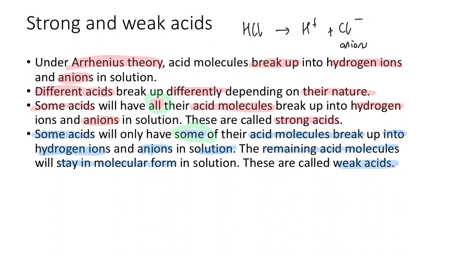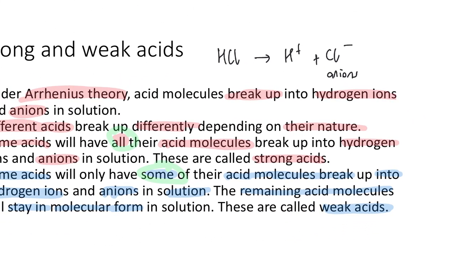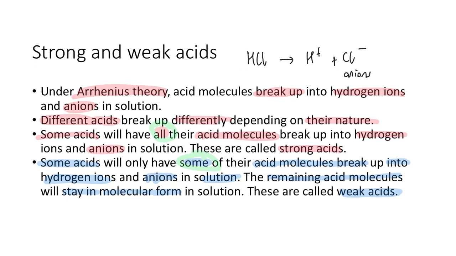For example, this is a strong acid, HCl. If I have 100 of these, they turn into 100 of these and 100 of these. How are you getting 200 things out of 100 things? Because remember, you're splitting them apart.